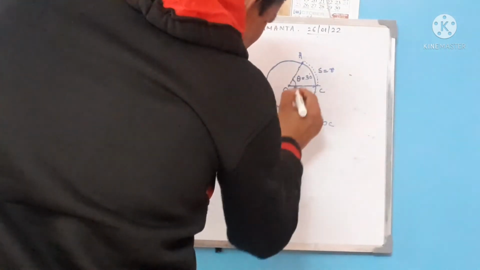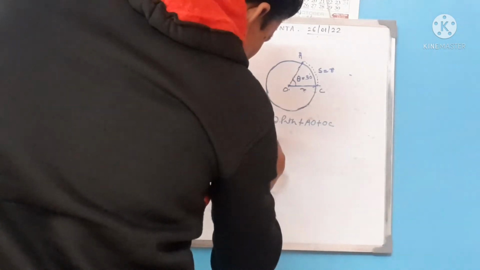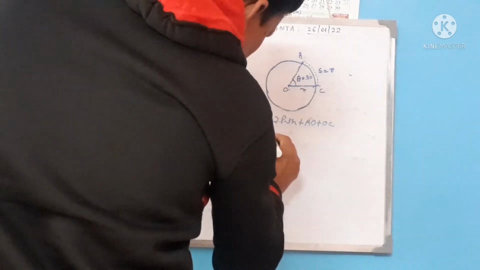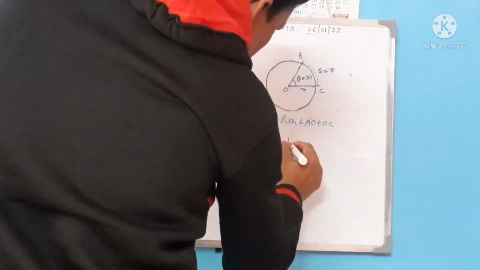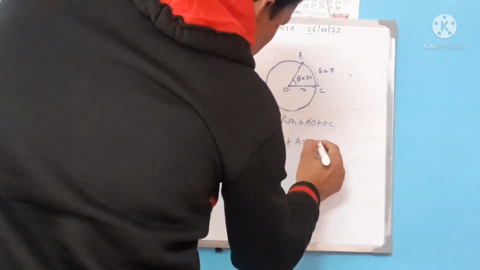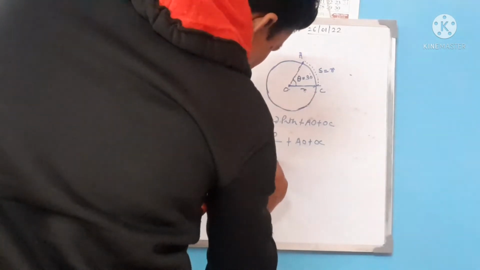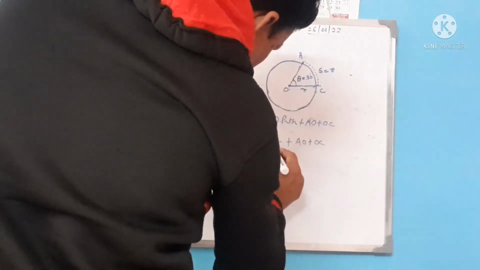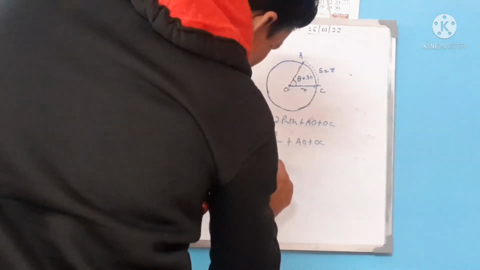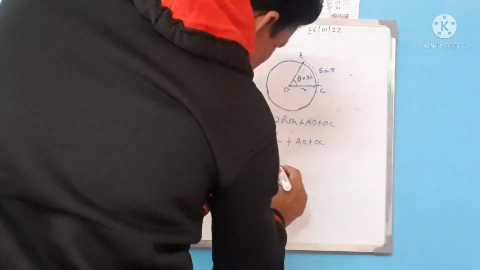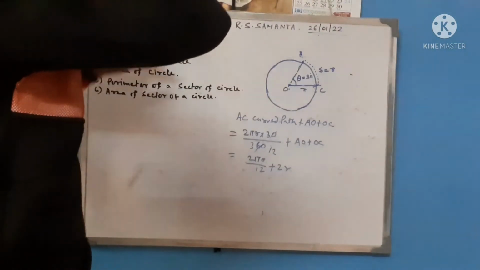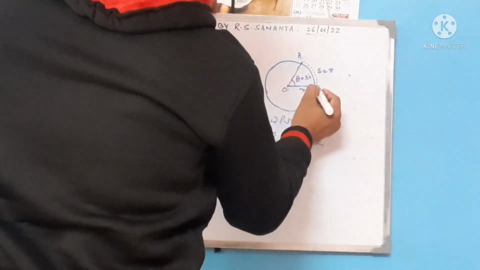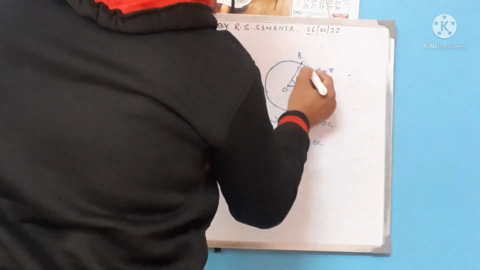So for a 30 degree angle this will be 2 pi r into 30 by 360 plus AO plus OC. That means 2 pi r by 12 plus 2r.